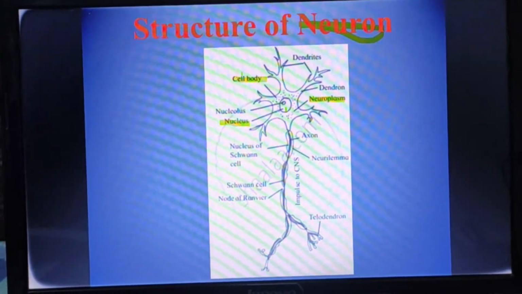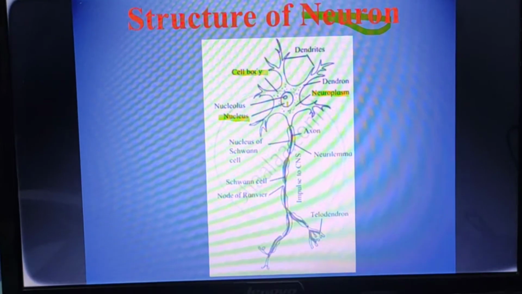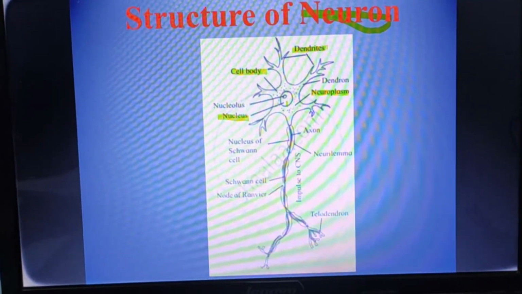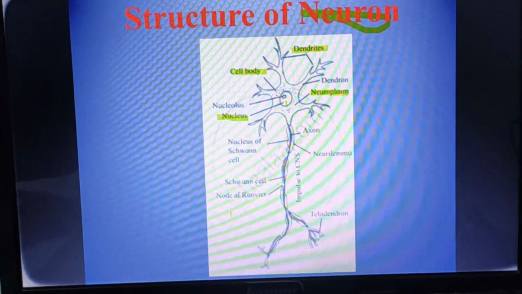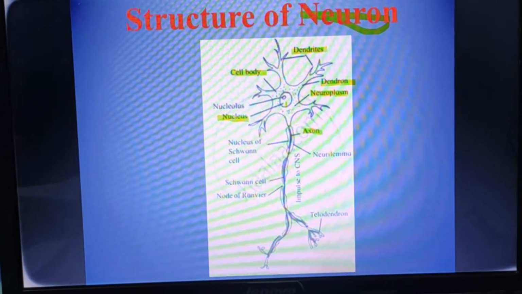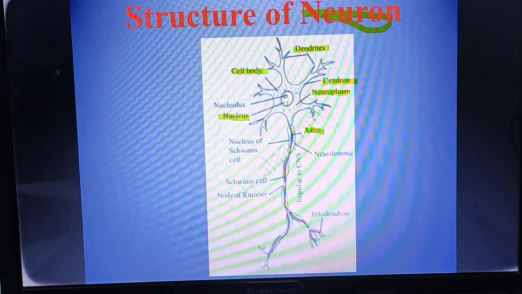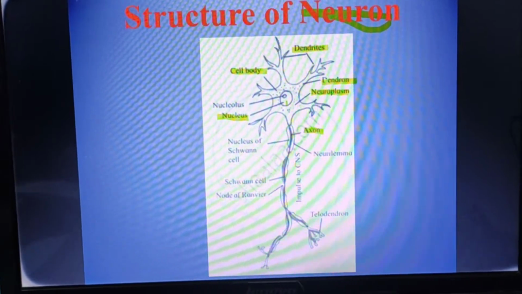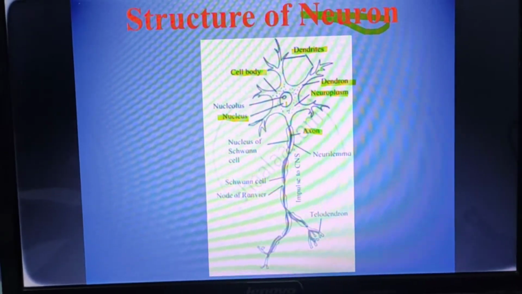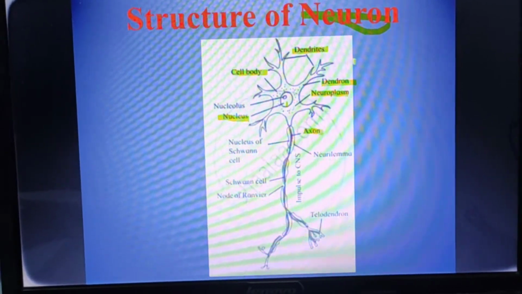Now, we have already seen what the cell body is, and this cell body contains the dendrites or dendron and the axon. If there is one branch, then it is called a dendron, but if there are more than two branches, then it is called dendrites. That is the only difference.